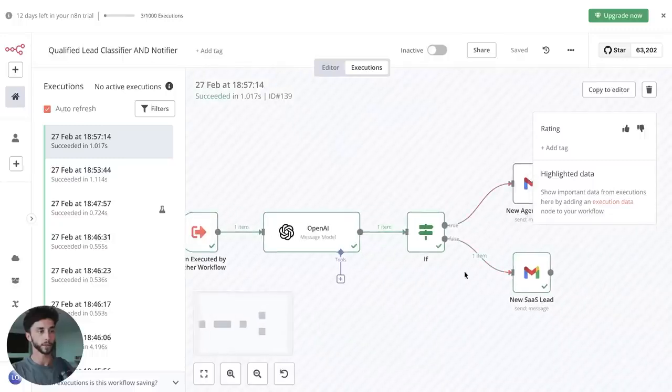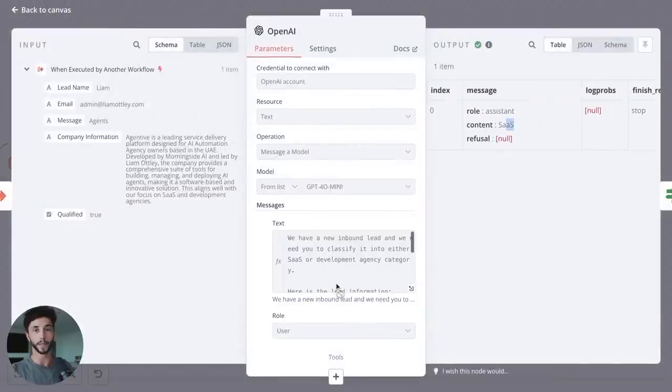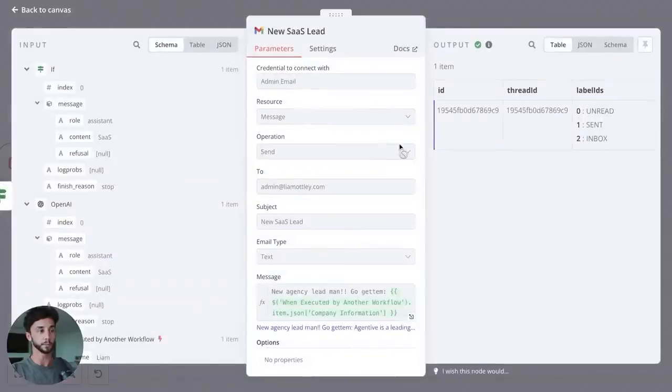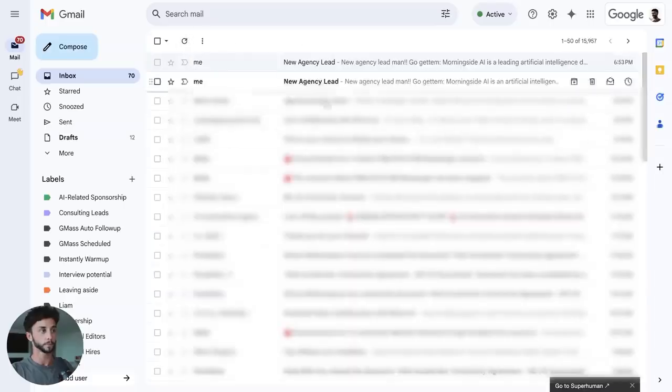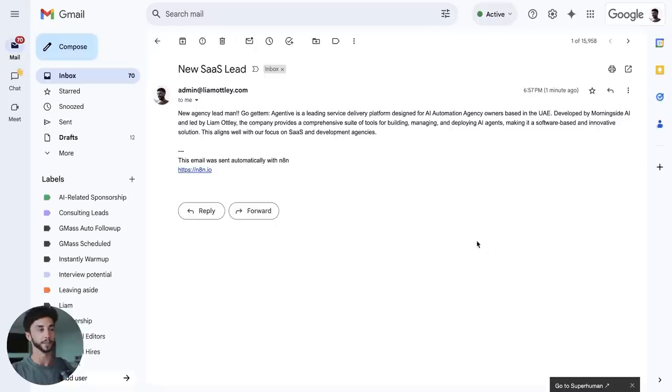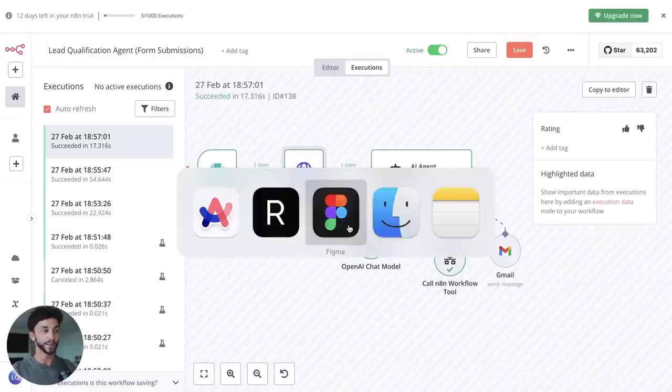Then you'll see new SaaS lead has been triggered because we are a SaaS, of course. The LLM step here outputted just SaaS. So that means that it should send an email to the SaaS team, which if we go to my inbox, ta-da, new SaaS lead.